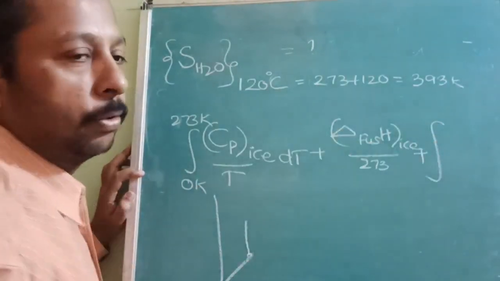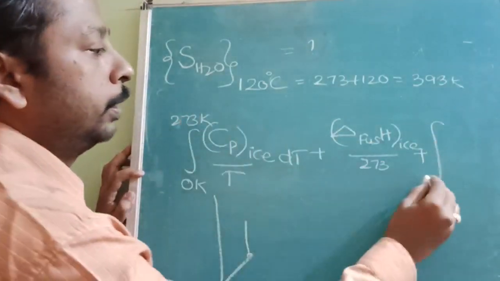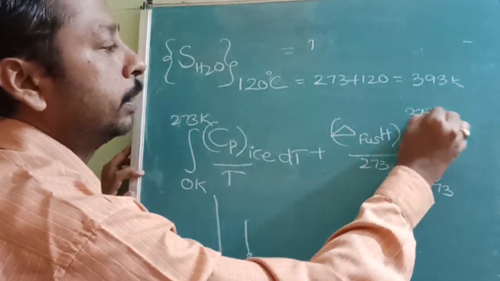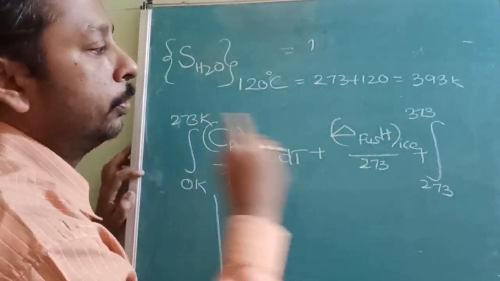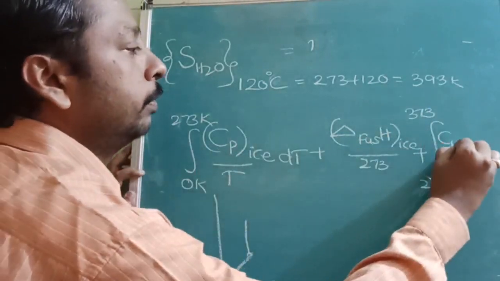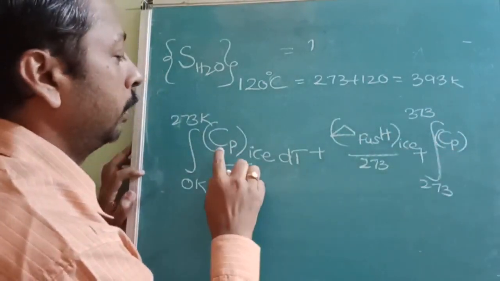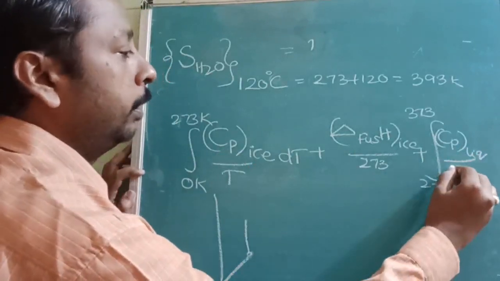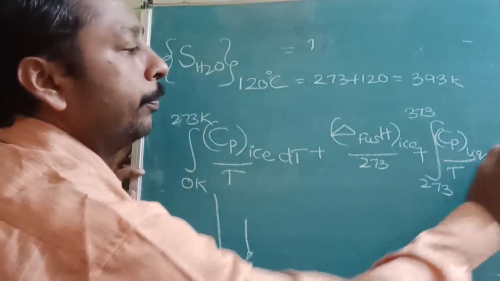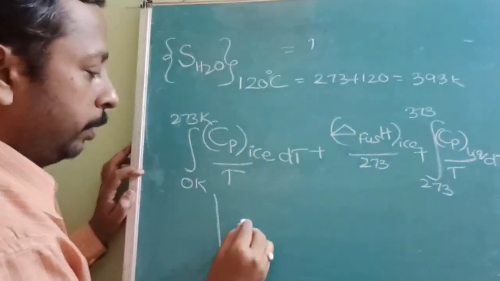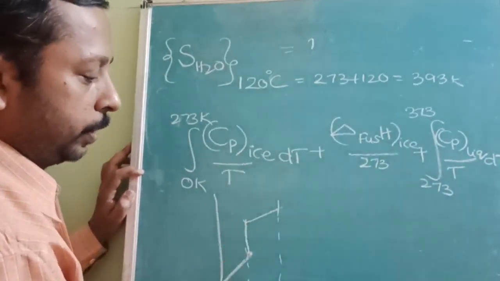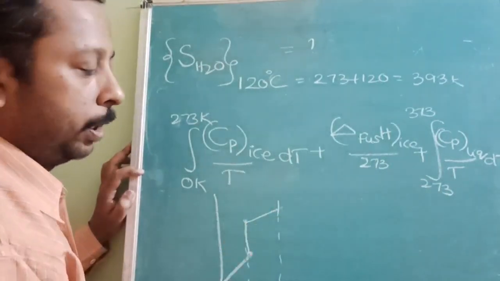Then it is converted into liquid. So from 273 up to the boiling point, which is 373, now this will be Cp, and Cp of liquid divided by T dT. Is it understood? That means we have covered up to here: this is 373, this is 273, this is liquid, this is solid.